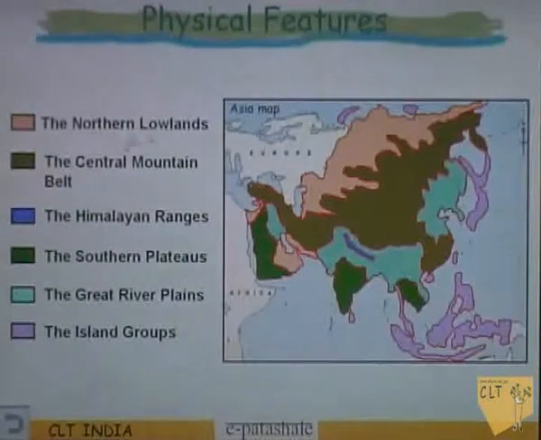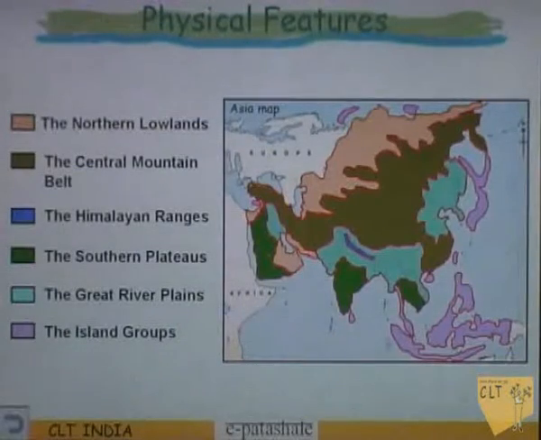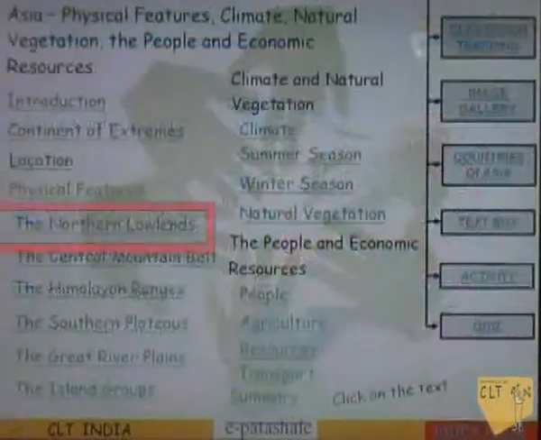6 groups. That is the northern lowlands, which is these areas, and the island groups, which are all these purple areas which are marked in the map. These are all the island groups. So today we'll study about the northern lowlands. Now let's go back to the